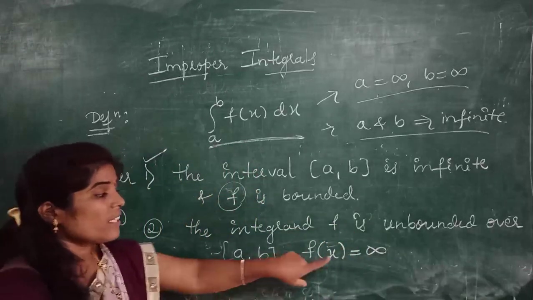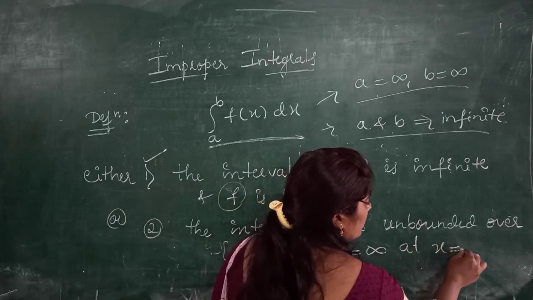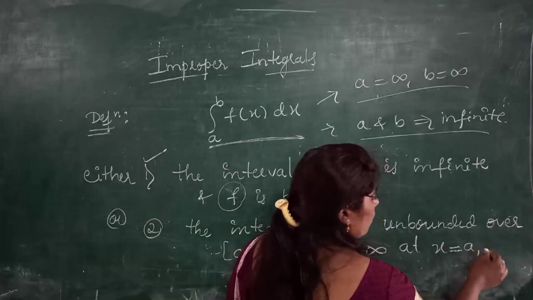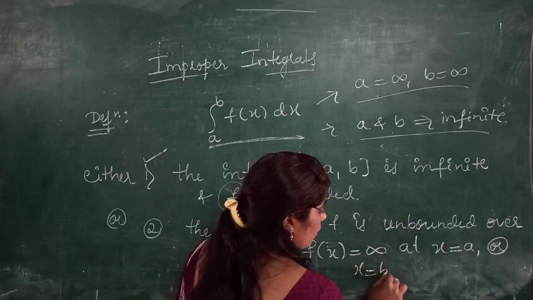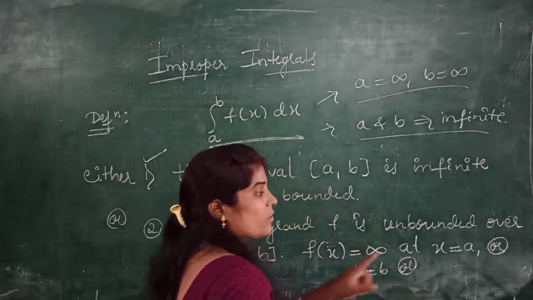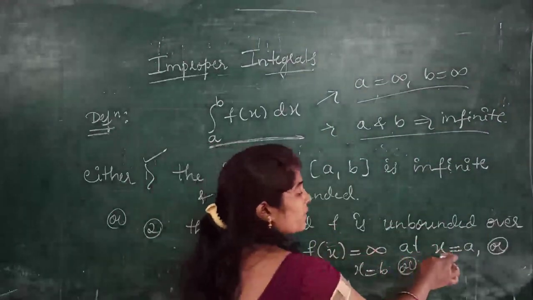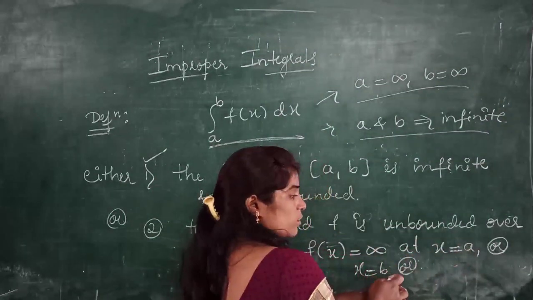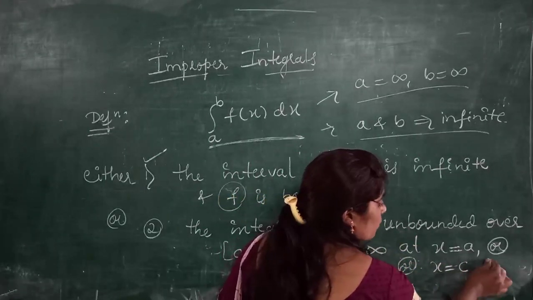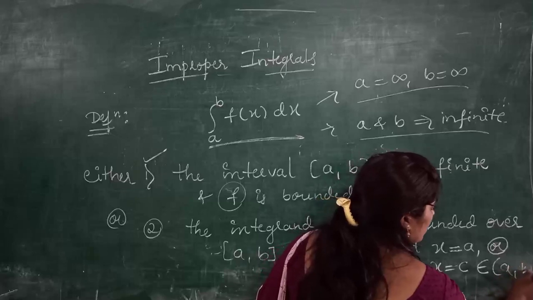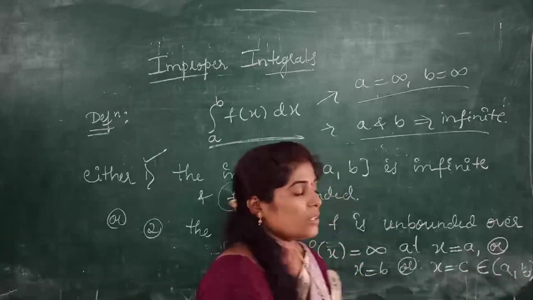Unbounded means the value of f is infinite at either x equals a, the lower limit, or x equals b, the upper limit, or in some cases at x equals c, which lies between a and b, that is, c belongs to the interval a comma b.